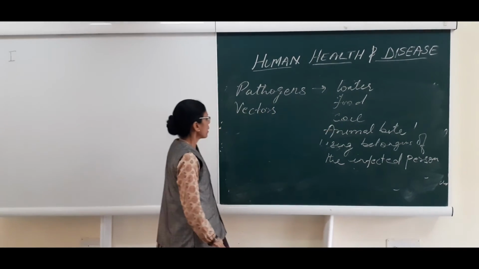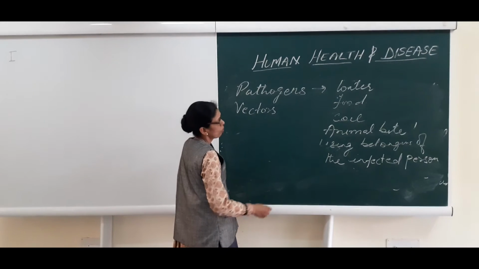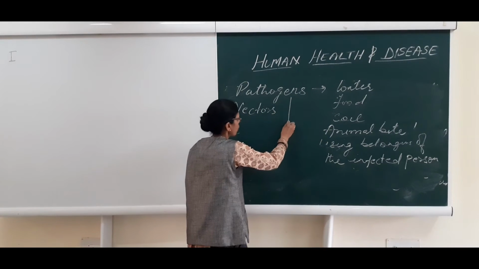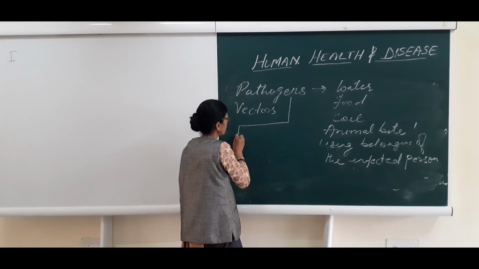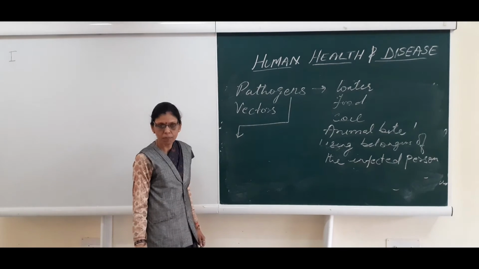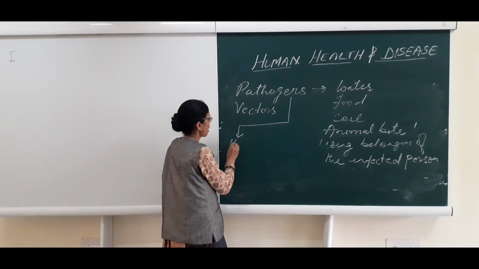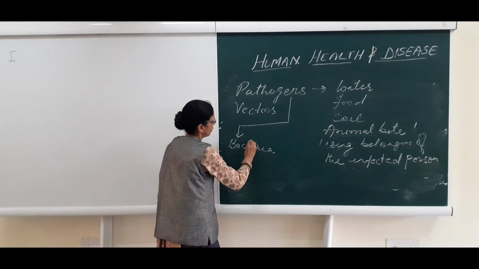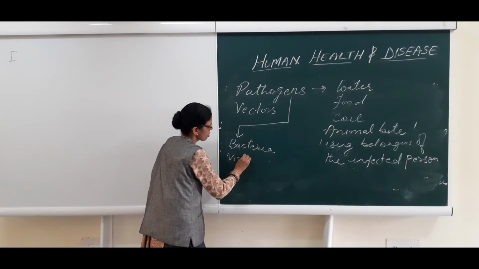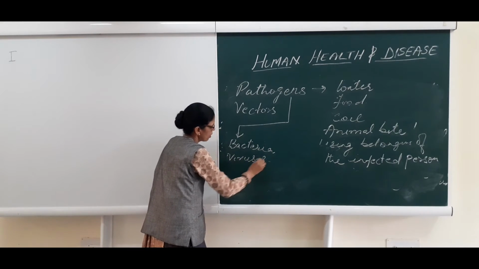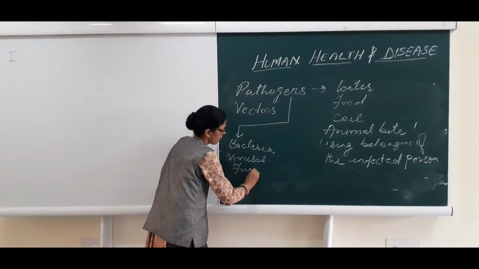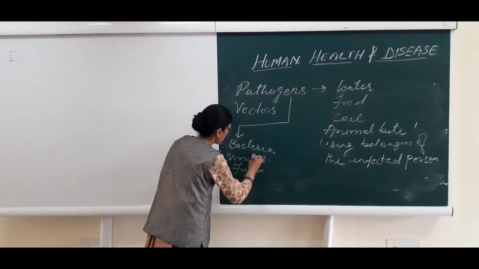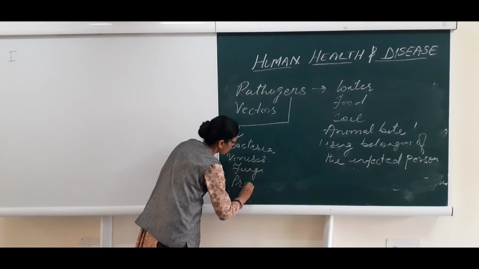Correct? Next we move to what are the various types of pathogens or disease causing microorganisms. The first class is bacteria. Second is viruses. Third is fungi. And fourth one we can take as protozoans.